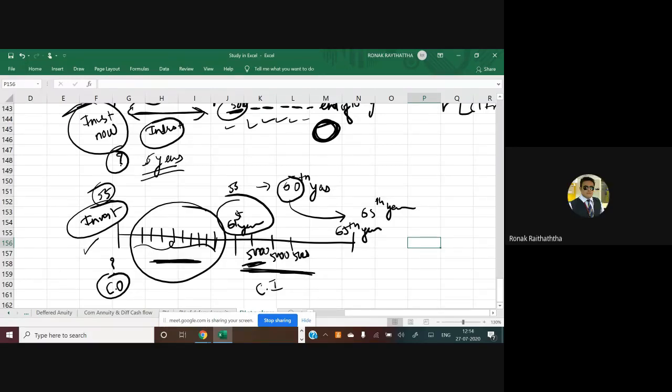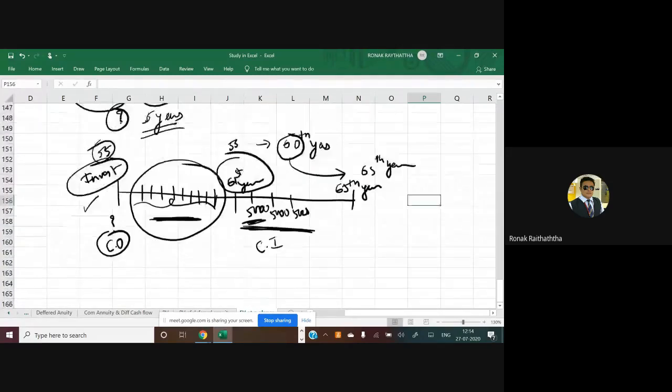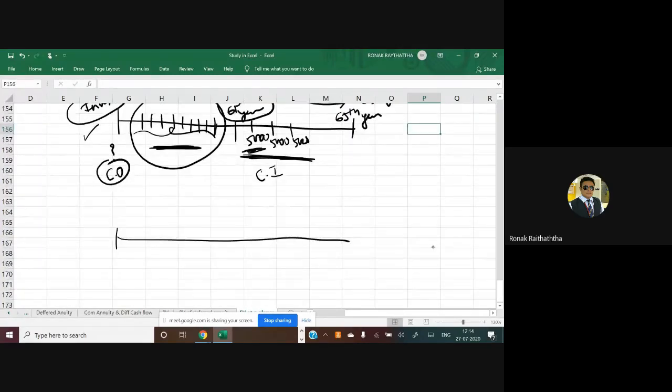Sir, meaning from the 61st year to the 65th year, he will not invest anything, he is not investing, the interest will keep coming. He is receiving, the cash inflow is happening. He is receiving 5,000-5,000 rupees, so how much will he have to invest now? Okay, there is a third kind of interpretation as well, try to understand. So if someone will start investment at the 61st year and he will keep investing till the end of the 65th year. So for how many years is he going to invest? For 5 years. So this is the third interpretation of it.